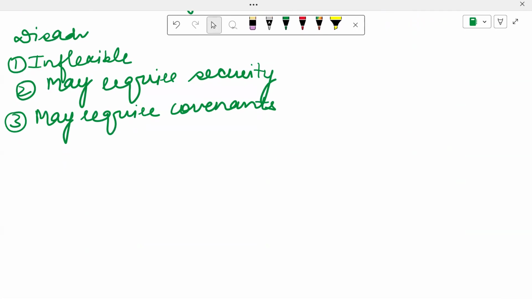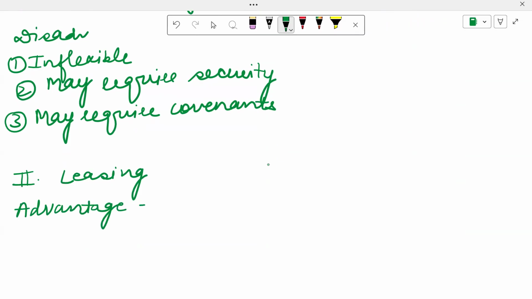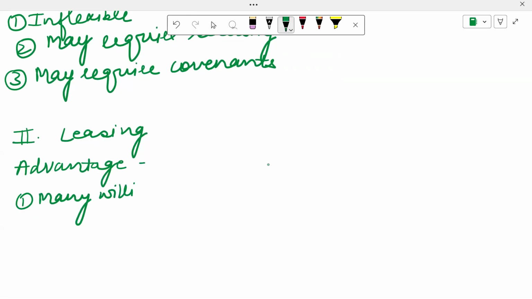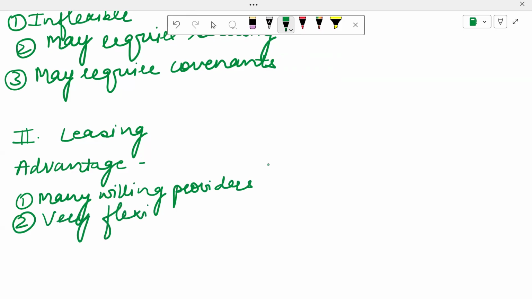Now moving to another source of medium term finance, this is leasing. Leasing, I am sure you all know, is when you take an asset on rent, in a way. The advantages are, number one, that there are many willing providers, and they offer very flexible packages.